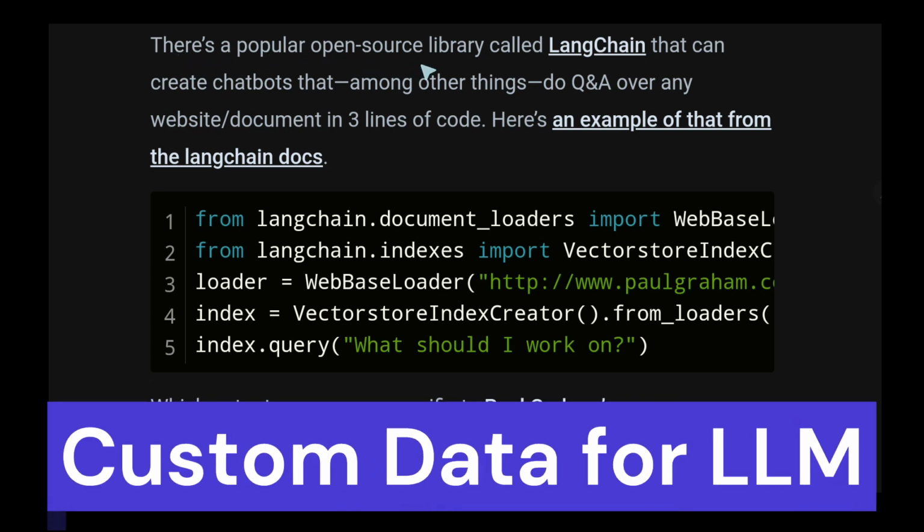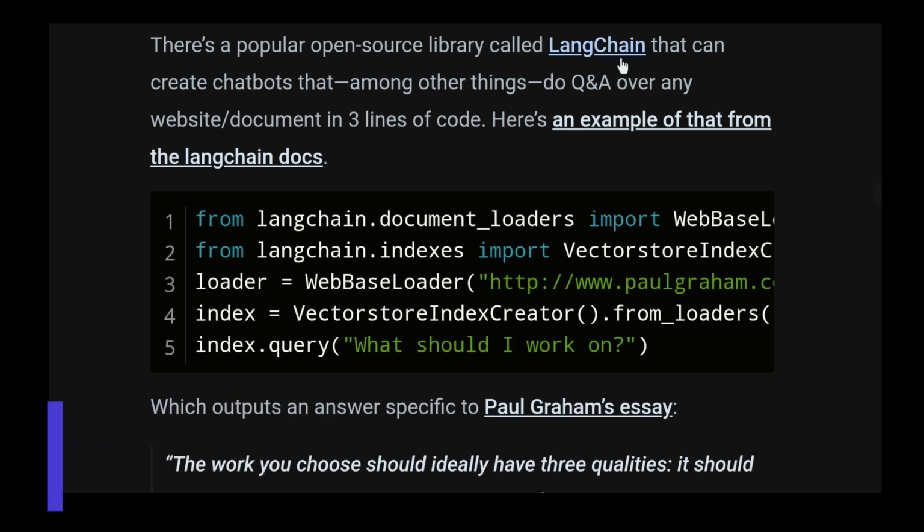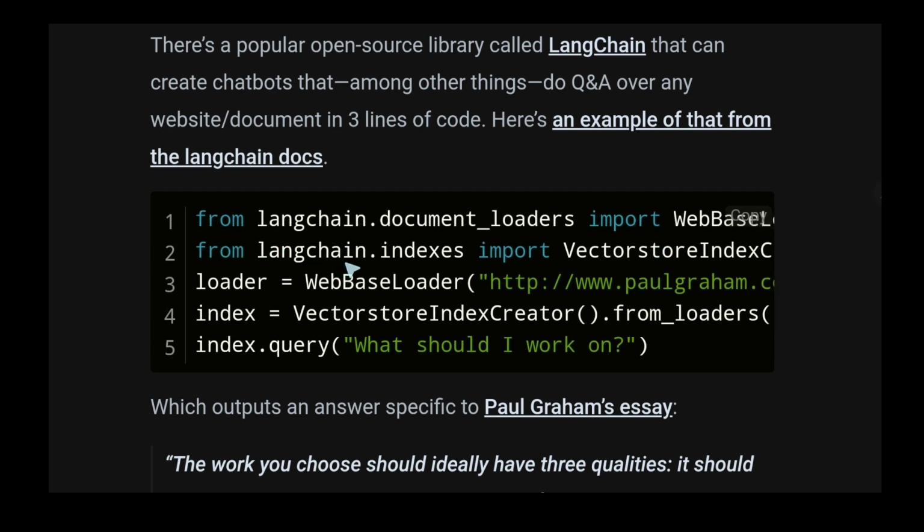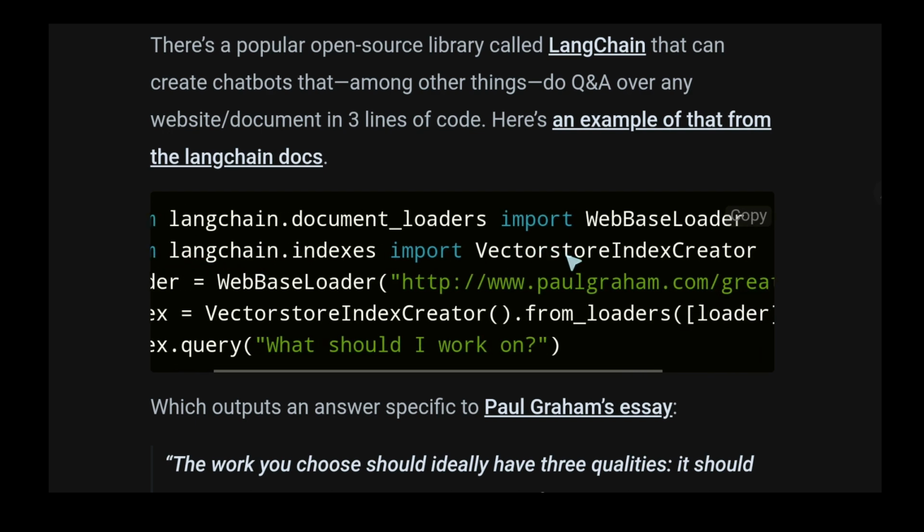There's a popular open source library called LangChain that can create chatbots that, among other things, do Q&A over any website or document in 3 lines of code. Here's an example of that from the LangChain docs. So from LangChain document loaders, import web-based loader. From LangChain indexes, import vector index creator.